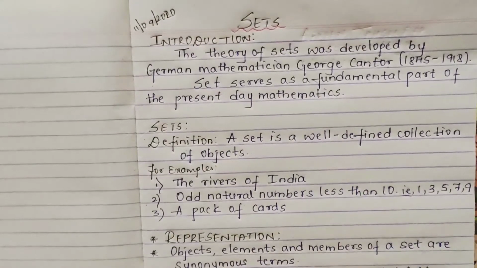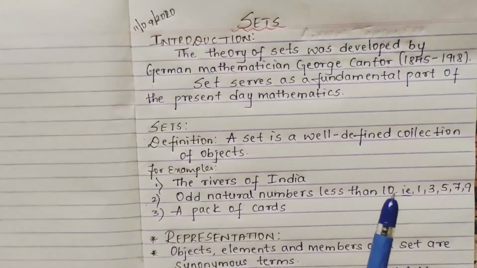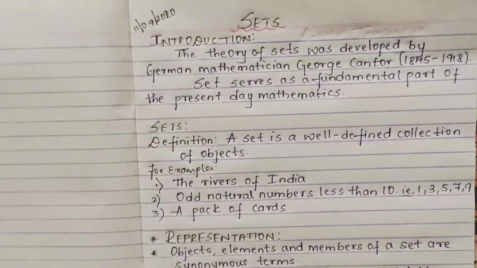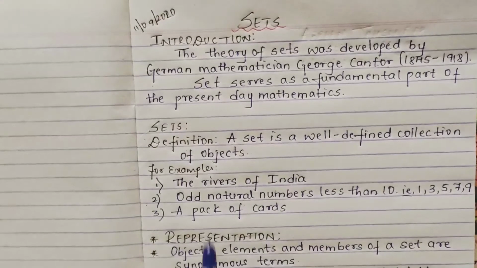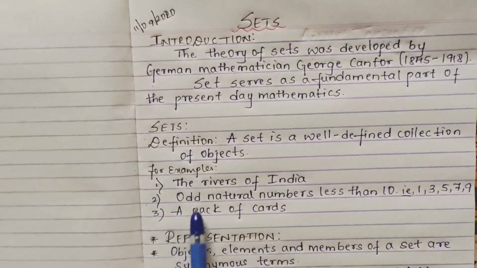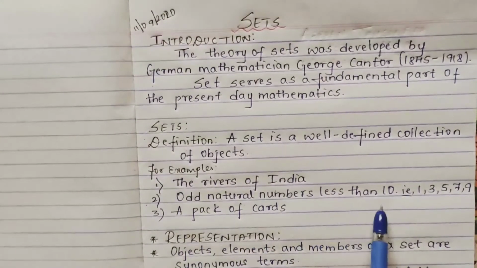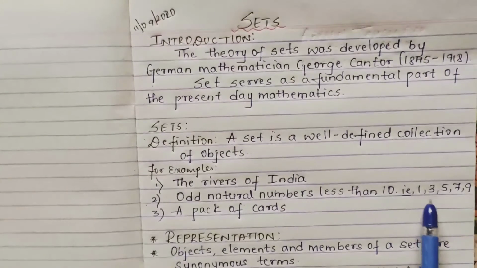Here we are mentioning well defined, which means you can define it. Where you can't define, that is not called a set. Okay. For examples I have given the rivers of India, or the natural numbers less than 10, that is 1, 3, 5, 7, 9, or natural numbers, a pack of cards, which I had told you, and many more. You can write too many. Definitions will be important.